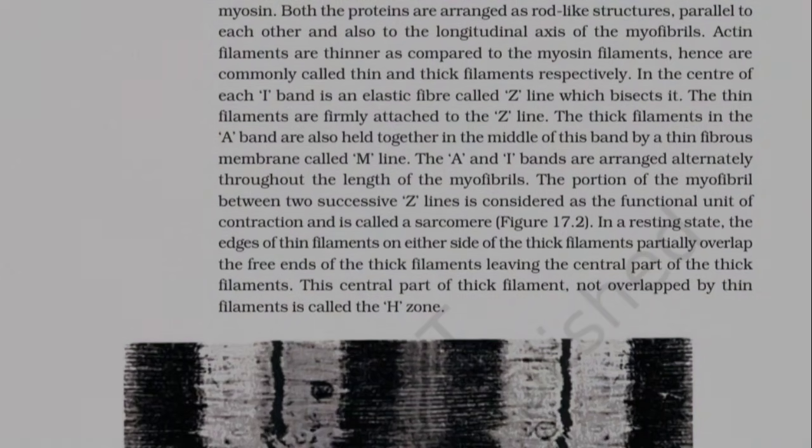The portion of the myofibril between two successive Z-lines is considered as the functional unit of contraction and is called a sarcomere. Figure 17.2. In a resting state, the edges of thin filaments on either side of the thick filaments partially overlap the free ends of the thick filaments, leaving the central part of the thick filaments. This central part of the thick filament, not overlapped by thin filaments, is called the H-zone.